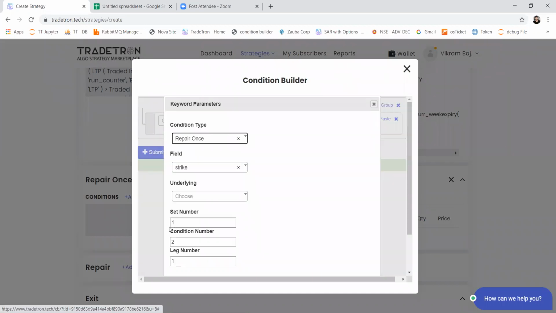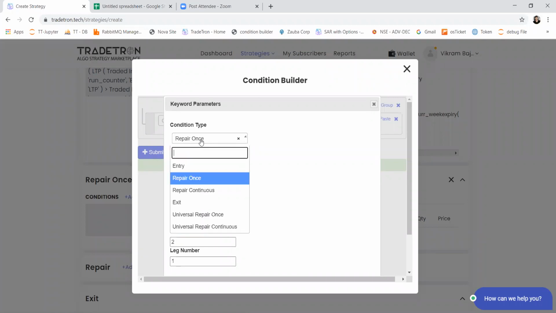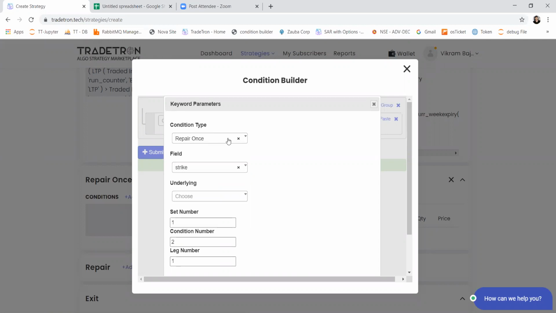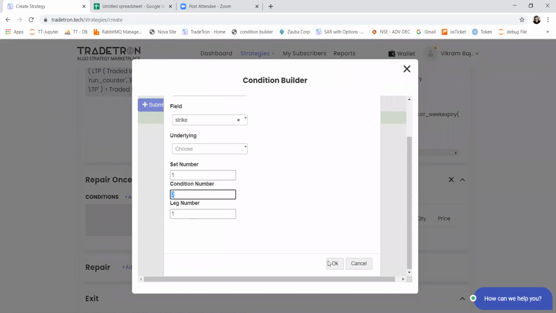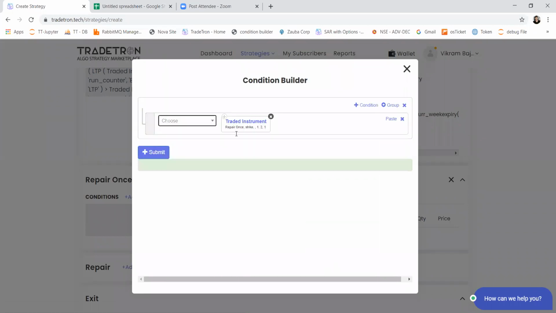So this condition number is used specifically in case of repair once or repair continuous type of conditions. If you have multiple repair once or repair continuous in the same set, then you can use the condition number accordingly to select the particular condition row you are referring to.